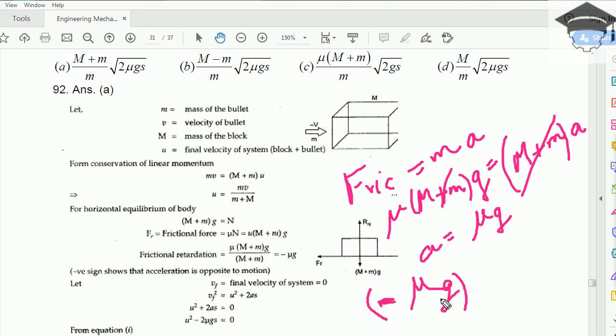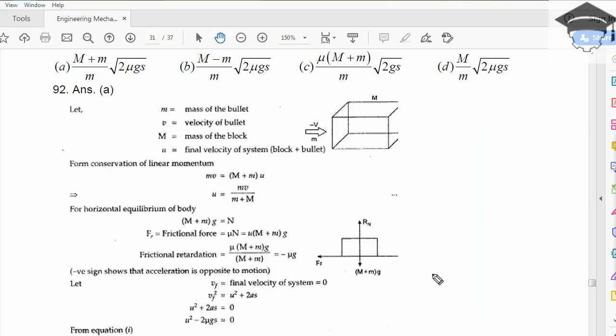Then we have to use the third equation of motion, that is v square is equal to u square plus 2as. V is the final velocity of the system, this is 0, so 0 is equal to u square. Now u we already found out that it was mv upon m plus m.